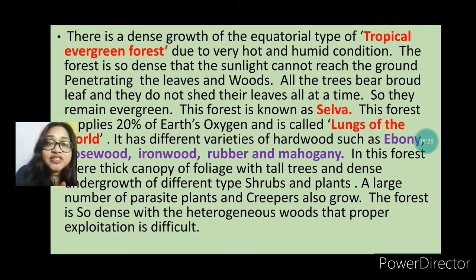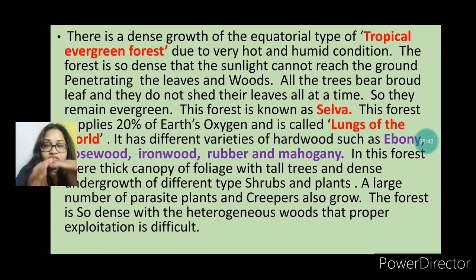Okay, and here this region is dense forest, equatorial forest area. This forest is also called tropical evergreen forest, and due to the very hot and humid conditions, the forest is so dense that the sunlight cannot reach the ground.